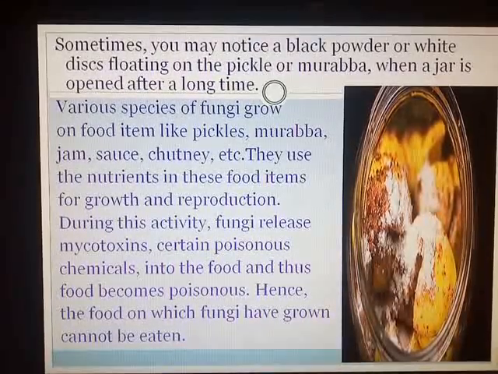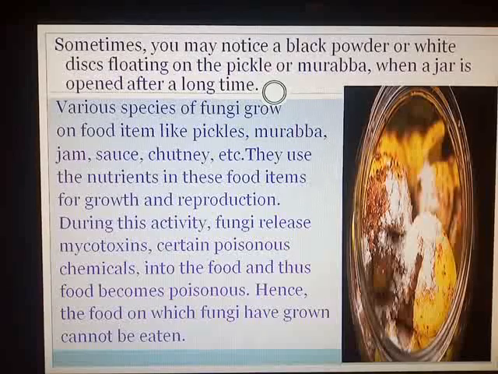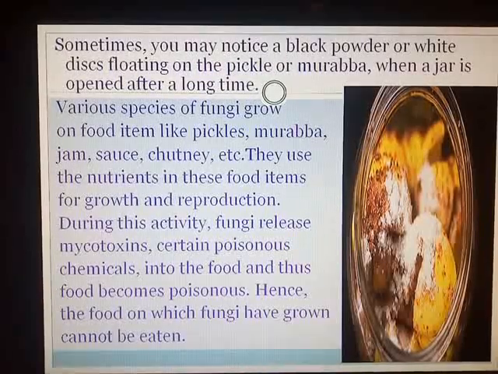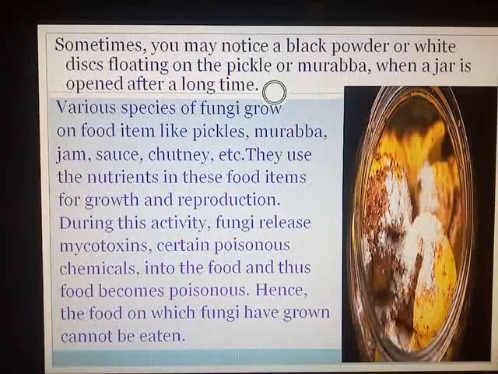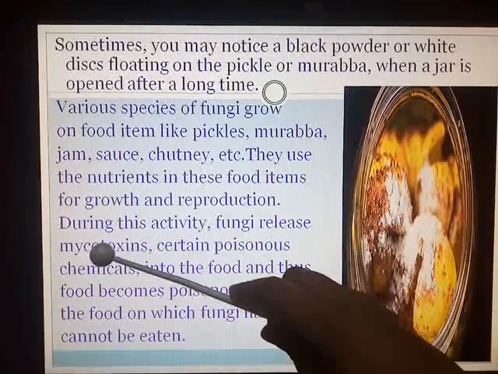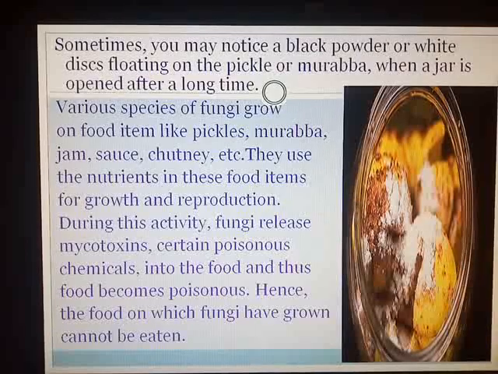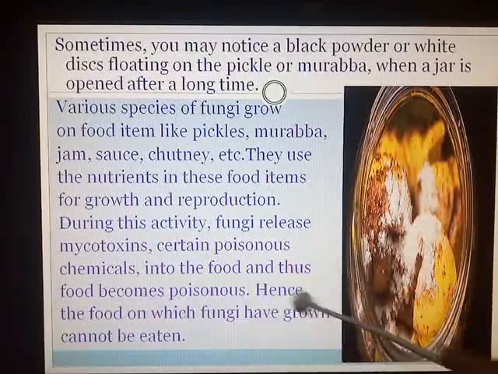So during the process of growth and reproduction, fungi harms. It is a harmful microorganism. It spoils the quality of your food. How? By releasing these poisonous chemicals which are known as mycotoxins, and thus your food becomes poisonous.